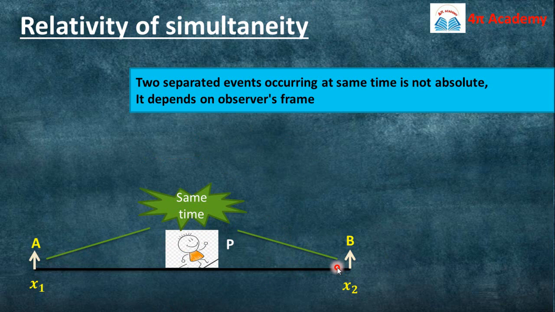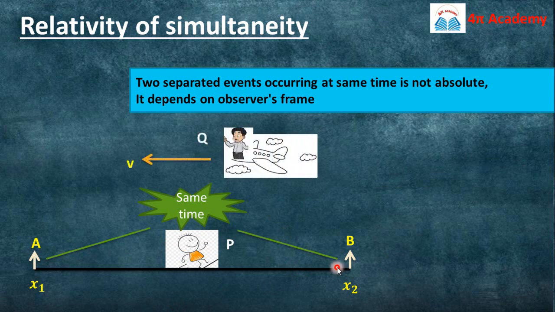Because P is in the same frame of reference. Now some person Q is inside a plane, and the plane is moving with velocity v. For this person Q, the two events A and B are not simultaneous. Q will observe that these two events occur with some time difference, and that is the relativity of simultaneity.